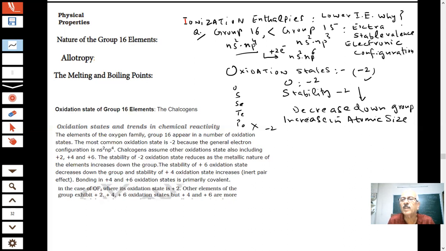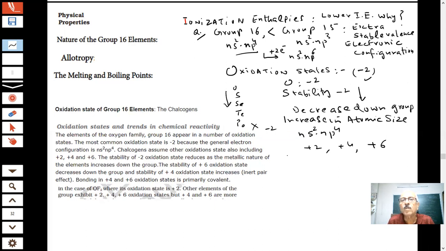Then what else can be there, students? You have +2, +4, and +6 oxidation states. Therefore, as you go down the group, what is happening? Oxygen is a non-metal. The elements on the top are non-metals. As you are going down the group, what is happening? Down the group, will the metallic character increase or decrease? Down the group, metallic character increases.